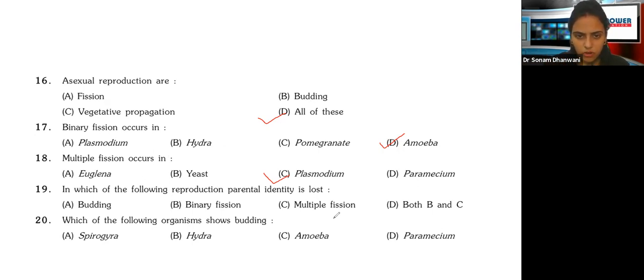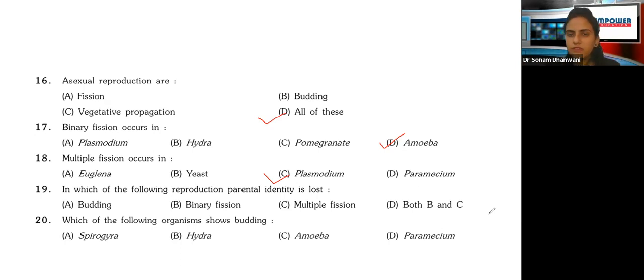Next, in which of the following reproduction is parental identity lost? Budding, binary fission, multiple fission, or both B and C. So always remember what happens in fission is 1 is giving rise to 2. Then these 2 that are formed, from each one again 2 will form, and from each one again 2 will form. So by the time they have reached say 10 to 12 generations, to explain in very simple terms, none of the cells would know who their parents are. None of the children would know who their parents are. So basically the parental identity gets lost.